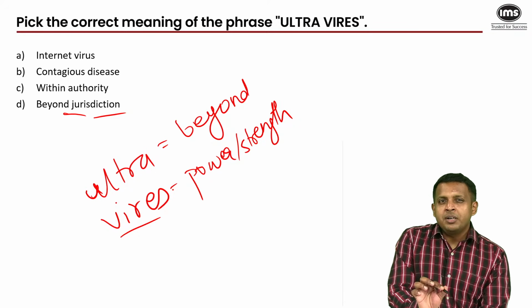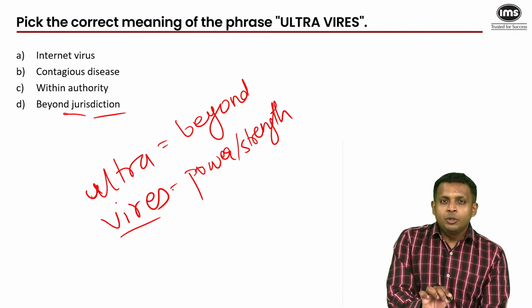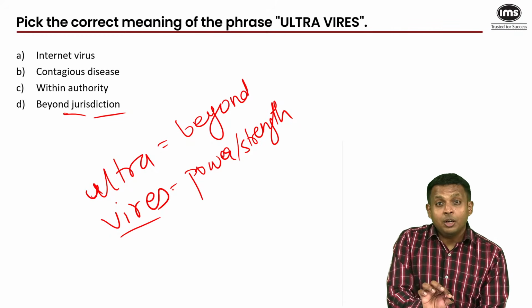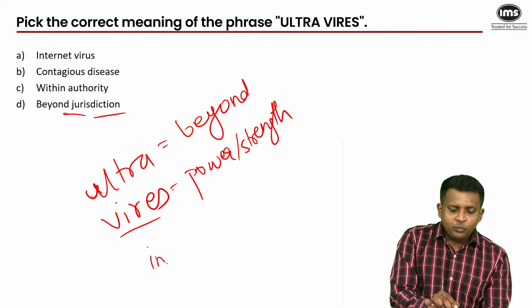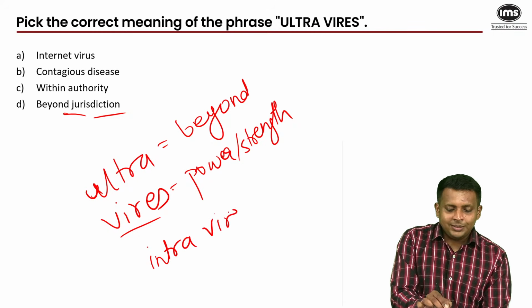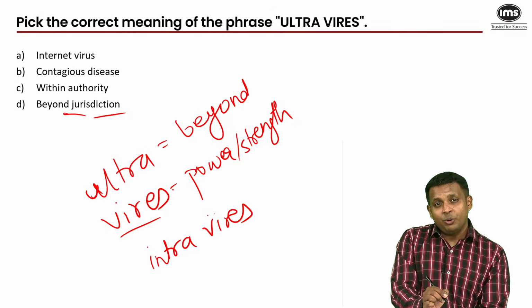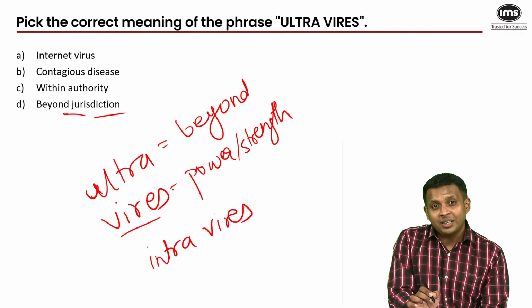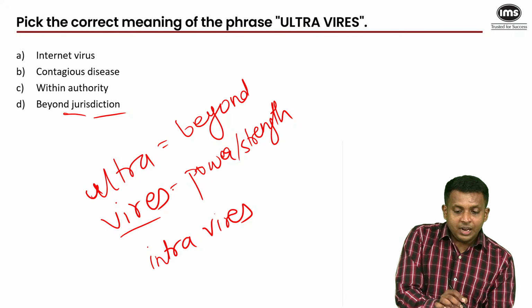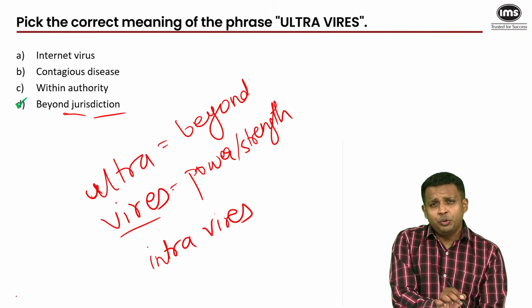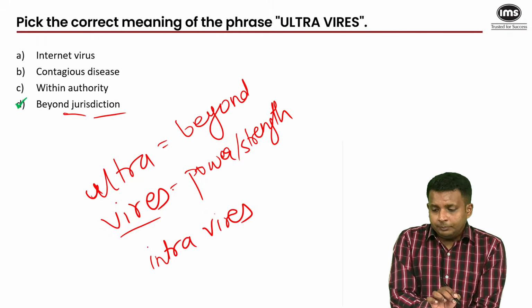When you implement a decision, when you do something that you did not have the authority or the power to do, so it was beyond your power. And the opposite of that would be intra vires. Something within your capacity or power would be intra vires. But you cross a line when you implement a decision that is ultra vires. So that would be D. So this would help you if you knew the root words.